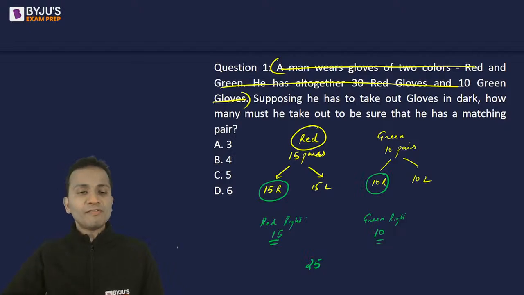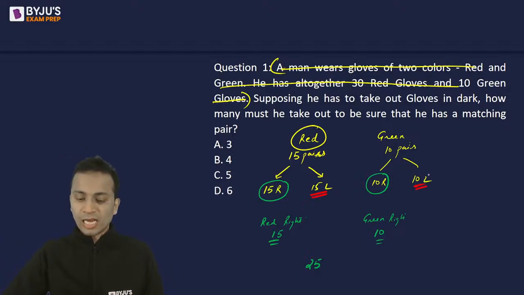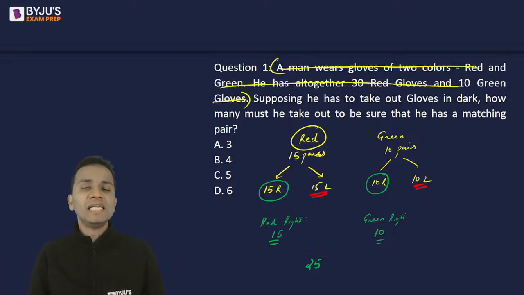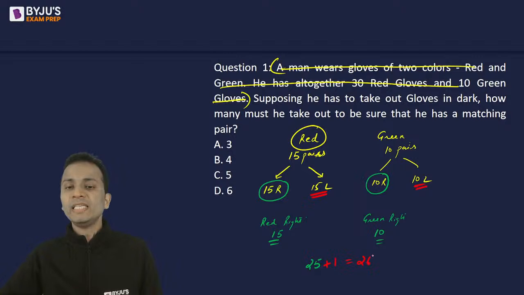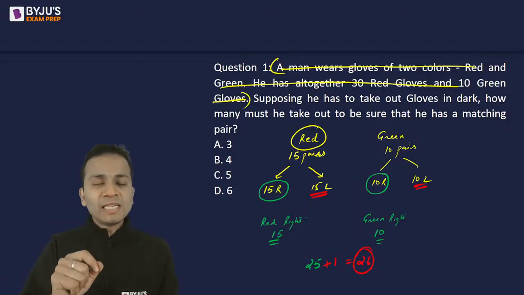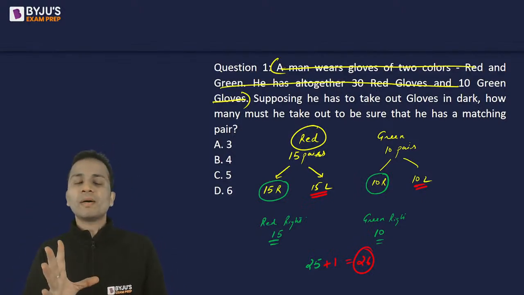Now, after these 25 pickings, either I will pick this or this. As soon as I pick one of these two, I will immediately get a matching pair, either of red color or of green color. So 25 plus 1, that is 26, will be the correct answer. Just keep in mind that you will have to go for the worst case scenario. Try not to make a pair.